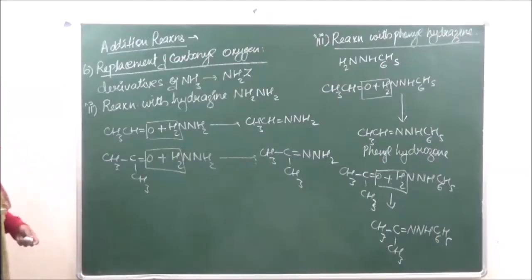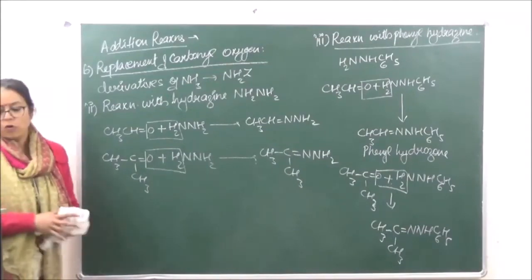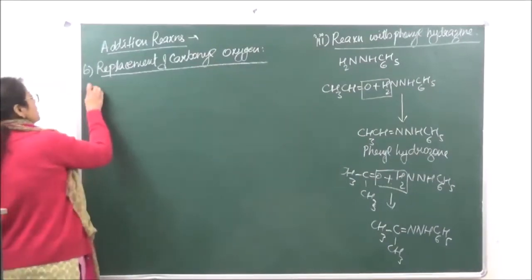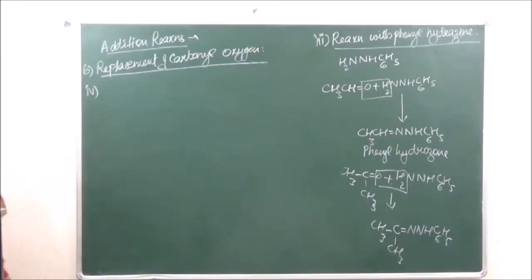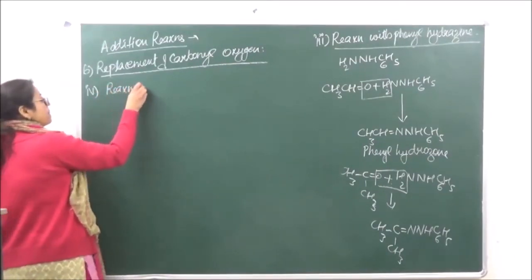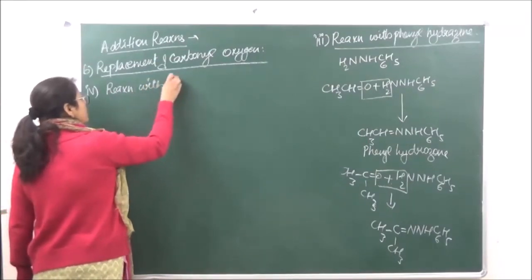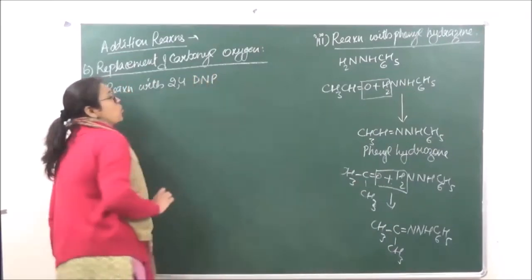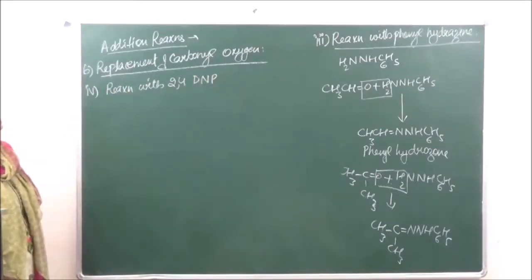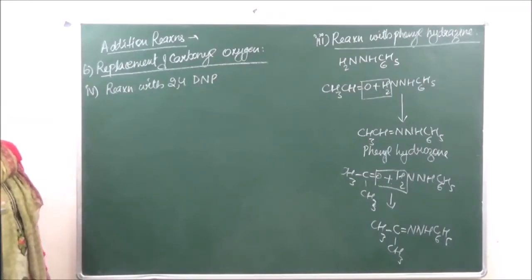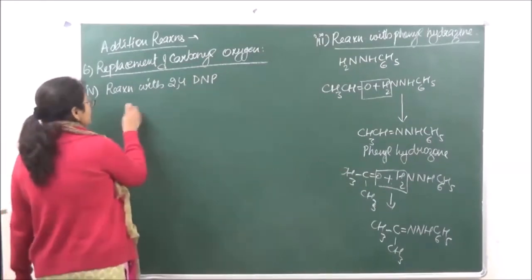So let's go on to the third reaction over here, reaction with 2,4-dinitrophenylhydrazine. This is more commonly known as 2,4-DNP derivative, or the full form is 2,4-dinitrophenylhydrazine. What is the formula of this?